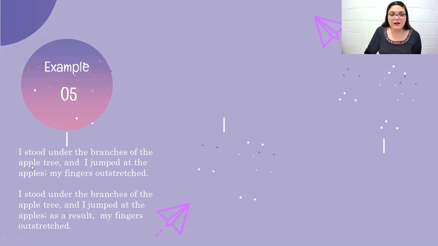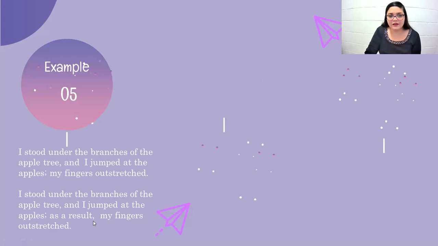If you see here, I stood under the branches of the apple tree and I jumped at the apples, my fingers outstretched. Here you have an example of one idea that has been linked together by the conjunction and, and it is okay. Still, we can improve it.